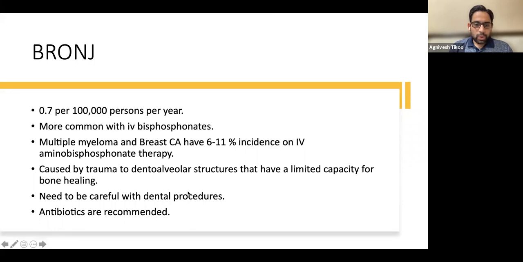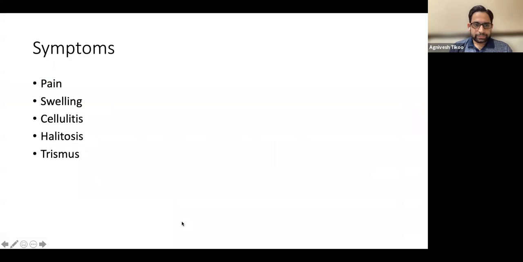And whoever is on bisphosphonate and needs to go for a dental procedure, you may get a call from the dentist saying that I am taking your so-and-so patient and he's on bisphosphonate. So probably what you can recommend is a longer course of antibiotics for them, at least 7 to 10 days of antibiotics after they have had any dental procedure.